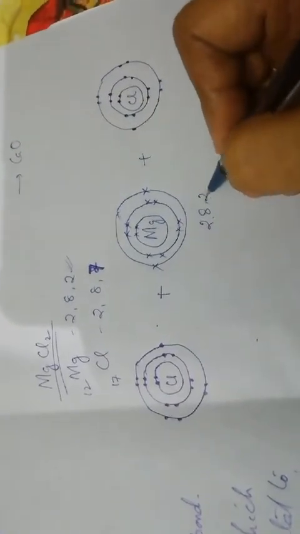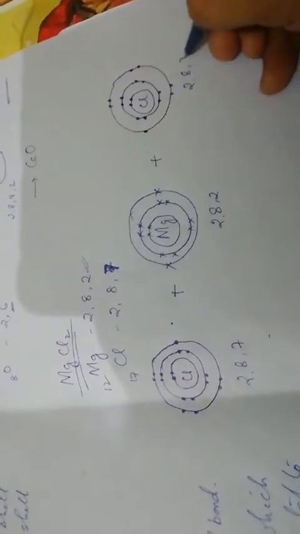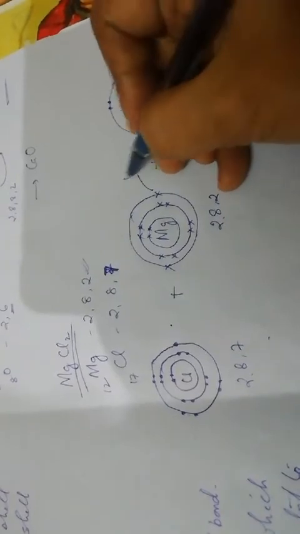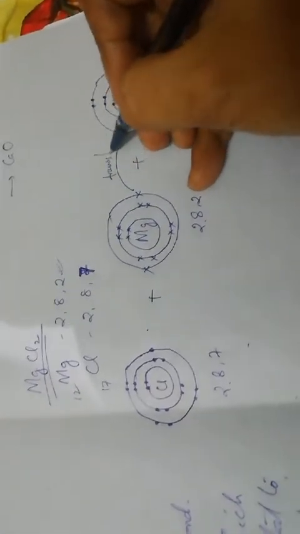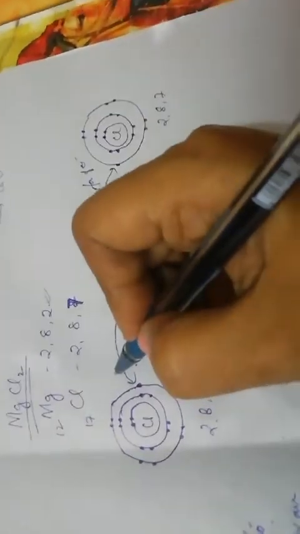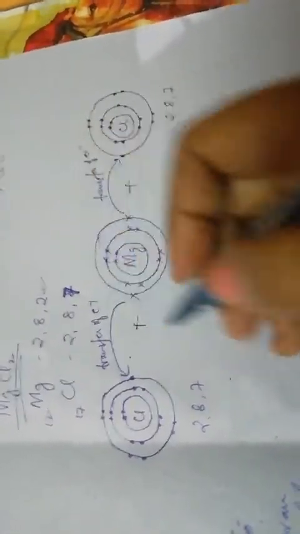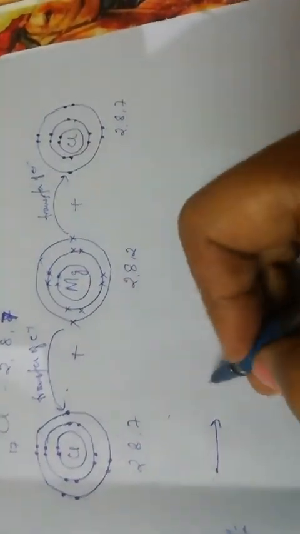This is 2, 8, 2, 2, 8, 7 and 2, 8, 7. Now you show this is transferred here, transfer of electrons, and this other electron will go to the other chlorine atom, transfer of electrons. So in the next stage what happens?